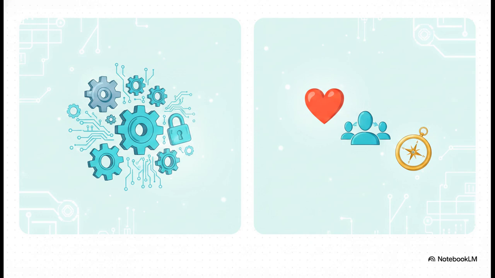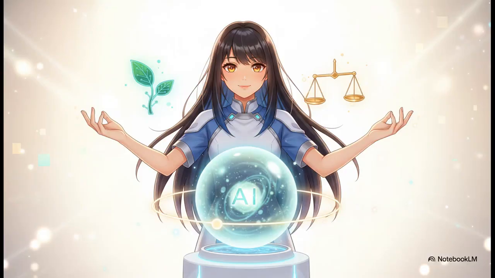On one side, we have raw technical skills: coding, cloud systems, cybersecurity. But honestly, those are totally useless and sometimes even dangerous without the other side, human skills. We're talking about leadership, communication, teamwork, and ethics. You could build the absolute smartest AI in the world, but without a human heart to guide it, you won't solve real human problems. And this is exactly where you come in.